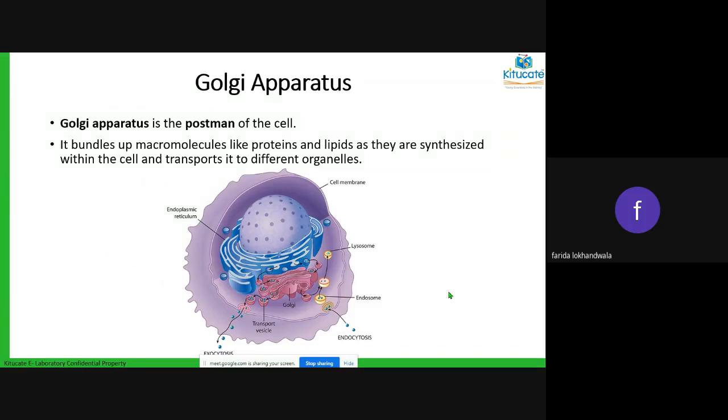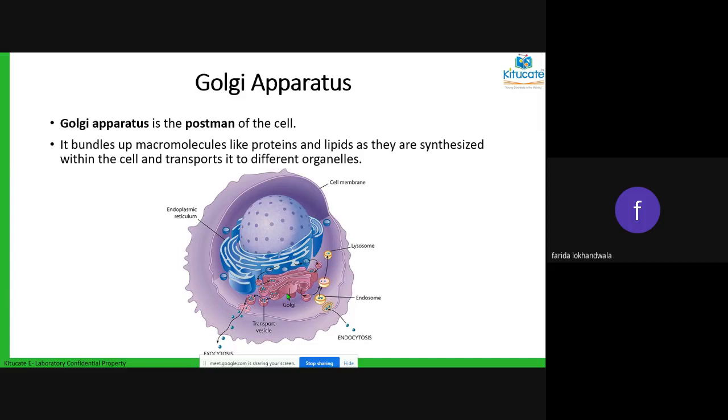Here you can see the Golgi bodies in pink. They look somewhat like the endoplasmic reticulum. But the endoplasmic reticulum you'll mainly find near the nucleus. The Golgi bodies are a little far from the nucleus, because the packaging was done near the nucleus, and now it has to be transported outside the cell.